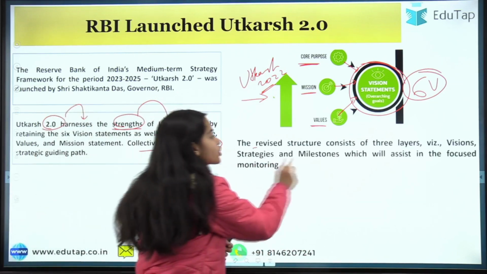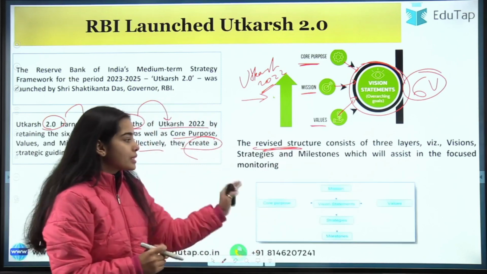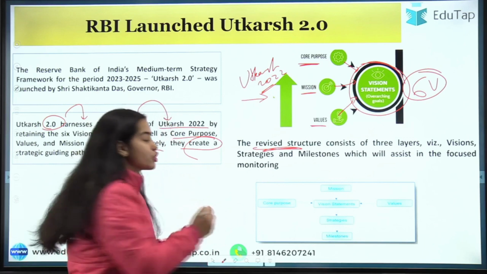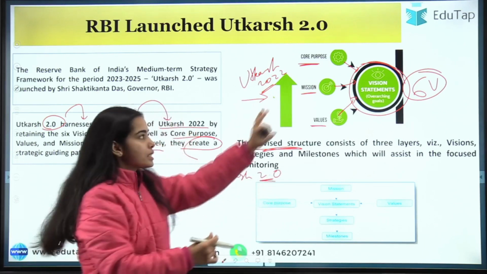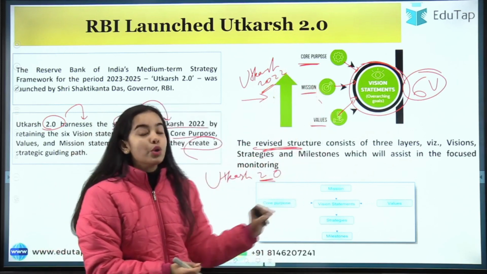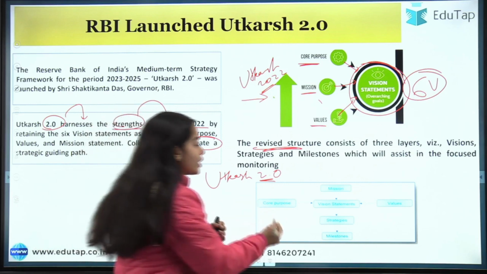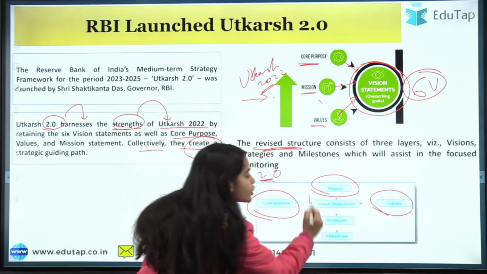The revised structure has been provided that will consist of 3 layers. So let's see. This is the revised structure that has been shown in Utkarsh 2.0. So here this is the structure of 2022 and this is the structure of Utkarsh 2.0. So what is the difference here? Here you can see that the core purpose, mission and values, they are forming the vision statement.